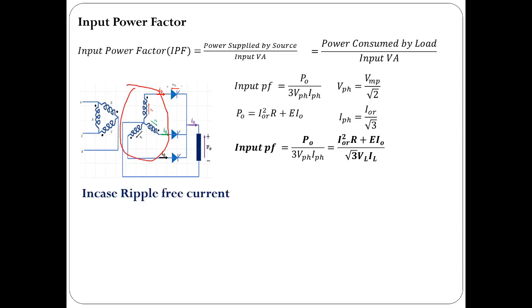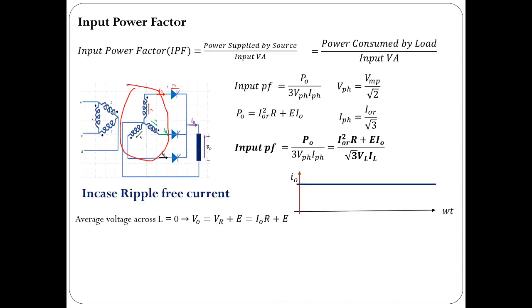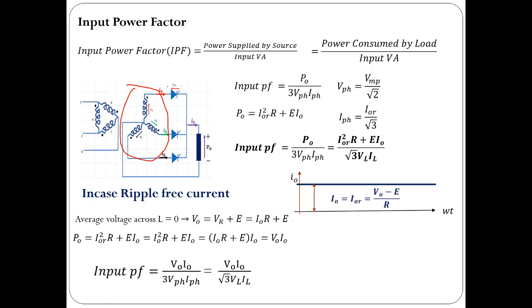Now, our case is ripple free current. In case current is ripple free, you can write P naught as V naught into I naught. Right? IOR square is same as I naught square into R, plus E into I naught, so this is equal to V naught into I naught. So you can simplify input power factor for the ripple free current case this way: V naught into I naught by root 3 into VL into IL.